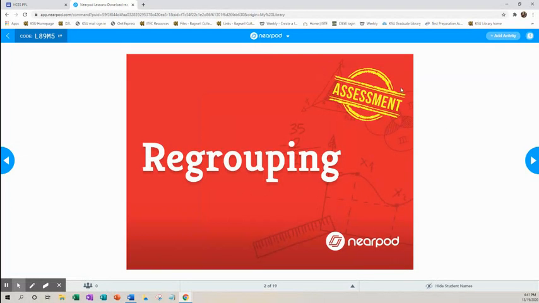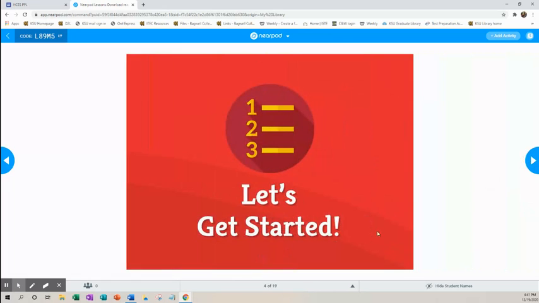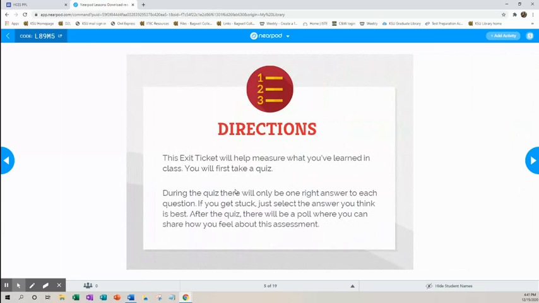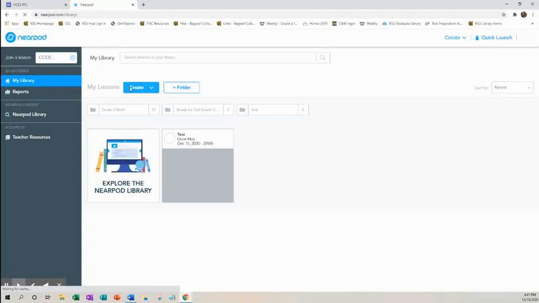So pretend this is my projector screen. And I'm at the front of the classroom and we are learning about regrouping, and I'm simply just going through my slides and boom, we go through the lesson. The exit ticket, so on and so forth. Hey, let's get started. Let them know what they're doing at the end. Let's get started, directions, so on and so forth. So you can go through your lesson as a whole group. If I get out of this, click on my arrow. Do you want to leave this session? Yes, I want to leave this session. Boom, now all the kids are kicked out. You've ended the lesson. They no longer have access to it. Boom, you're back to your library.